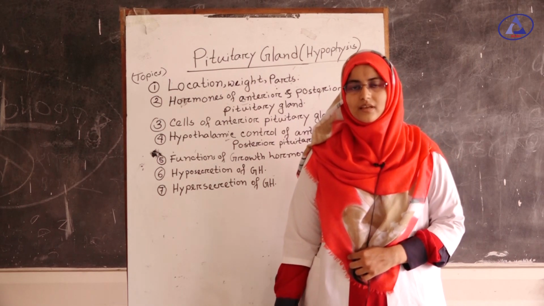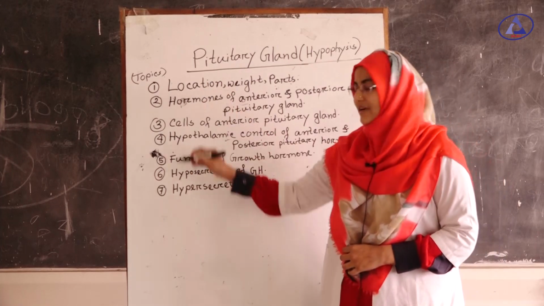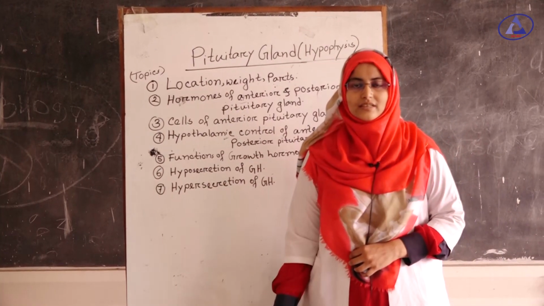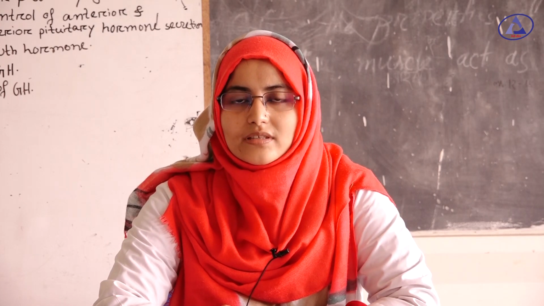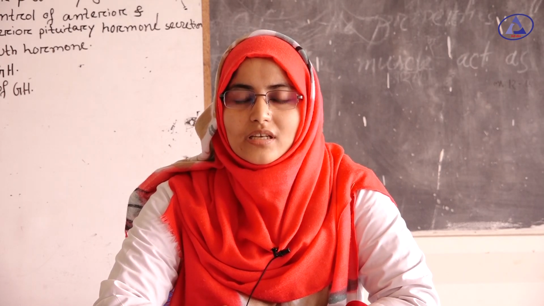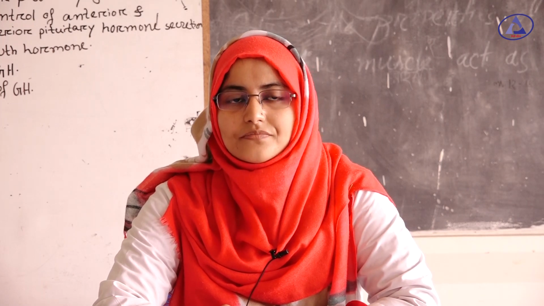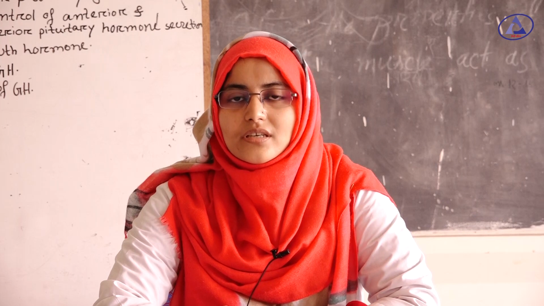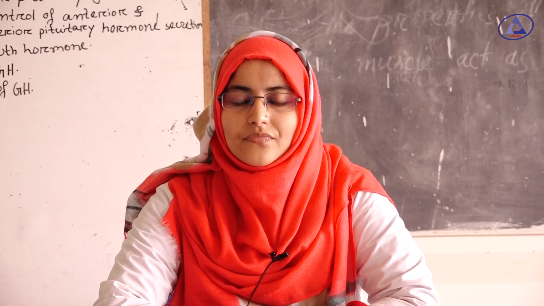Today I will discuss the pituitary gland, and these are the topics of my lecture. Let's start. The pituitary gland is also called the hypophysis. It is located in the sella turcica, a bony cavity at the base of the skull. It is about 1 centimeter in diameter and 0.5 to 1 gram in weight.